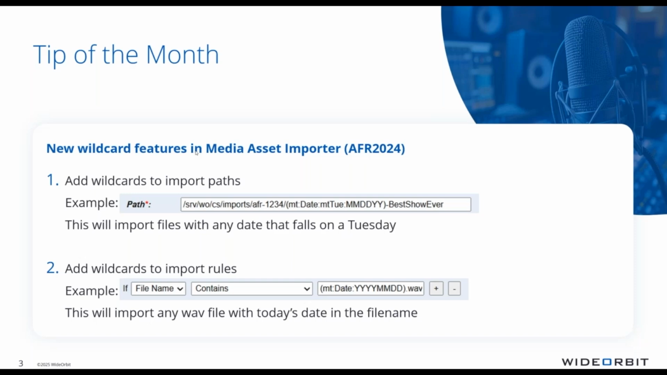includes some wonderful new features that can allow you to sunset third-party downloader tools. If you're using a separate tool to be able to pull in content that has dates in the title or the path, now you can sunset those tools and be able to do this within WideOrbit Automation. So without further ado, let's pop over to the demo system.